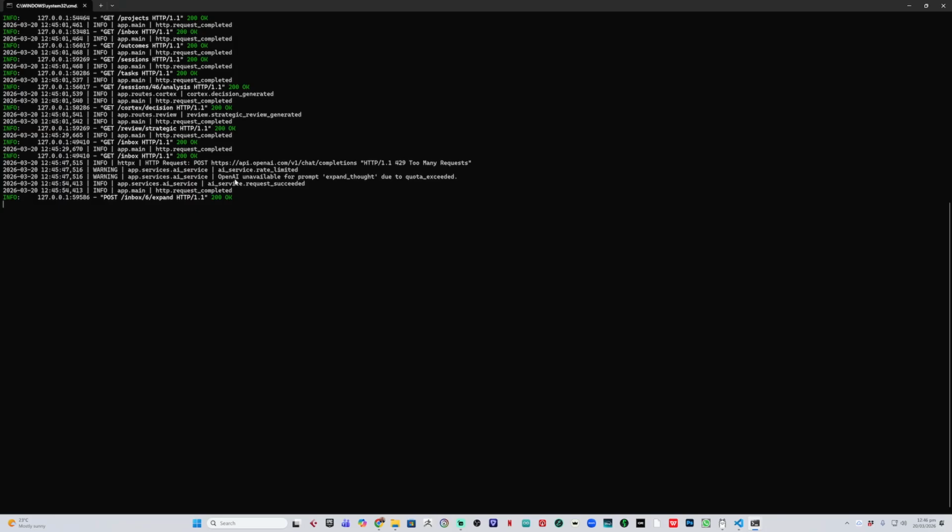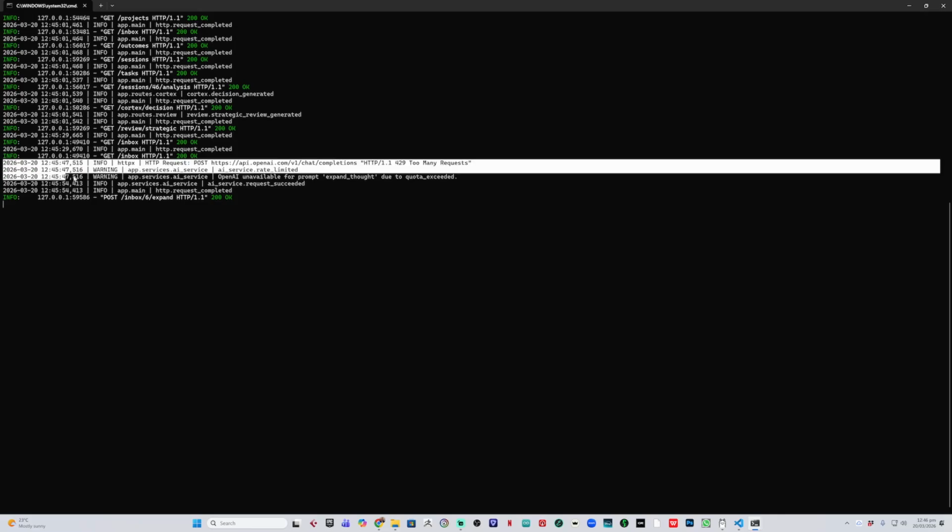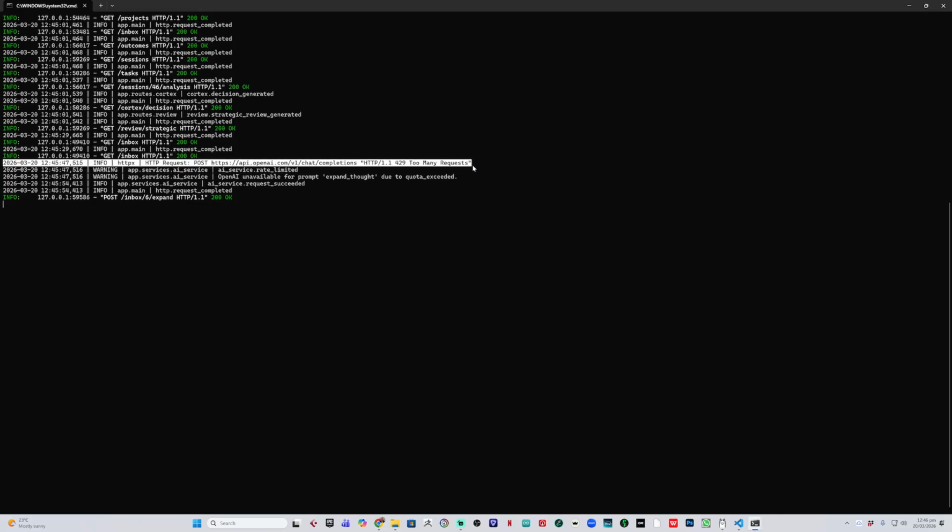And it's failed because I'm out of money on my API. I literally cannot afford to put any more money onto the API to check completions using OpenAI. So you can see here it's calling to OpenAI. It's doing a too many requests error, but that's fine because it's hitting the AI service and the AI service is going, hey, you're out of quota. You can see it here, quota exceeded. So it cannot use OpenAI to complete that thought.